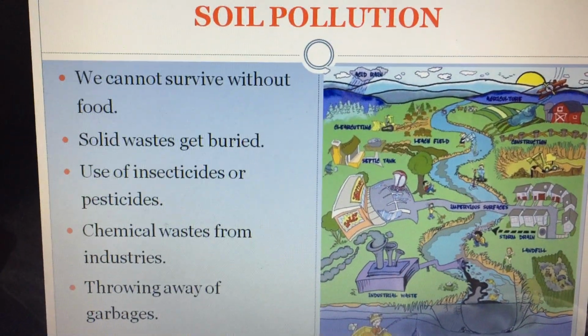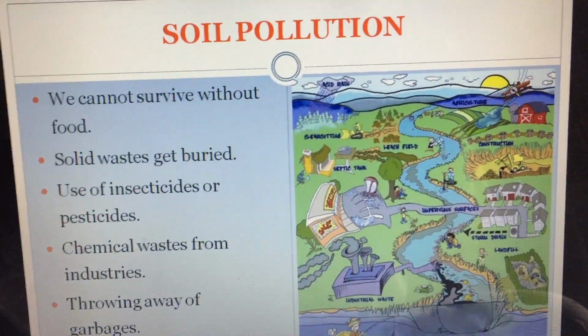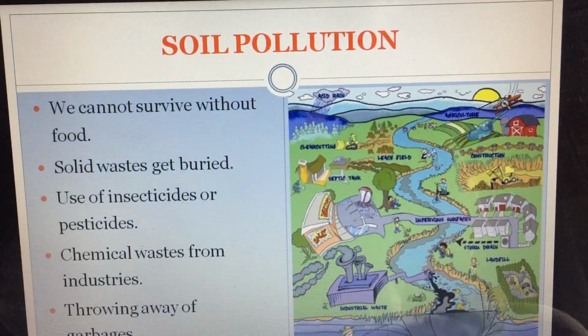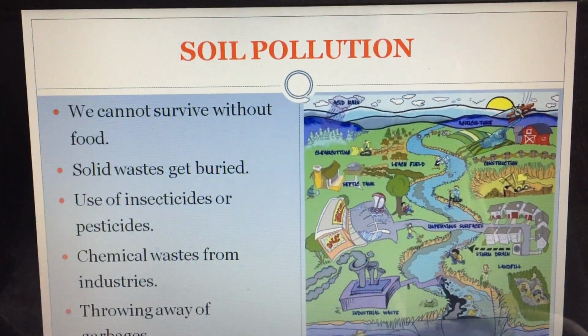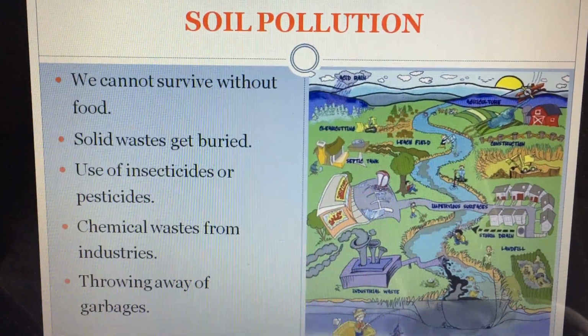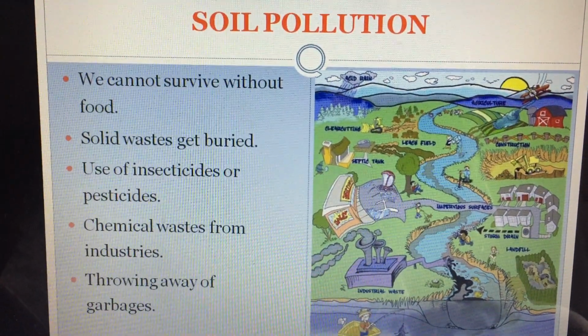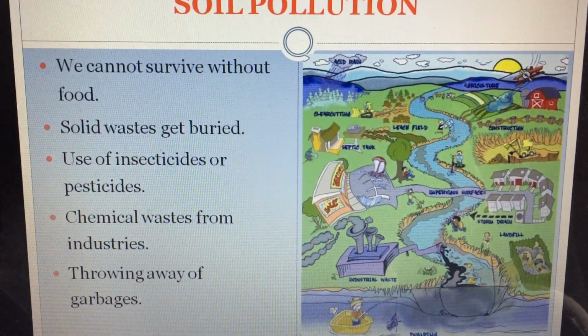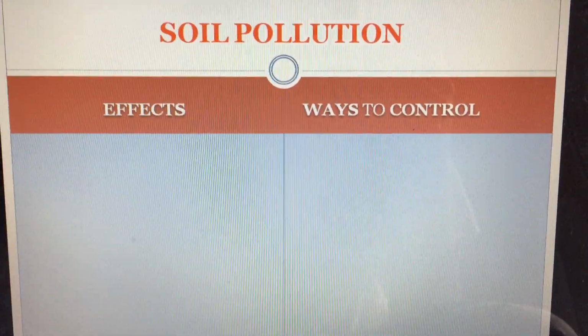Throwing away of garbage: as I told, we throw away all the unused materials here and there. Why are we told to follow Swachh Bharat? Because we are creating pollution for our environment. Throwing away garbage here and there also causes pollution.